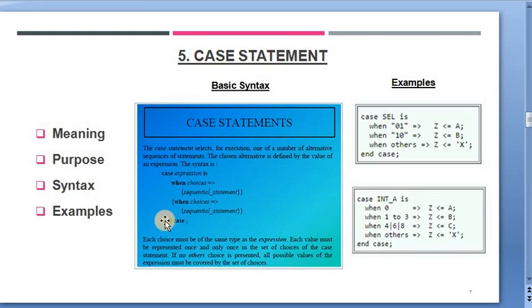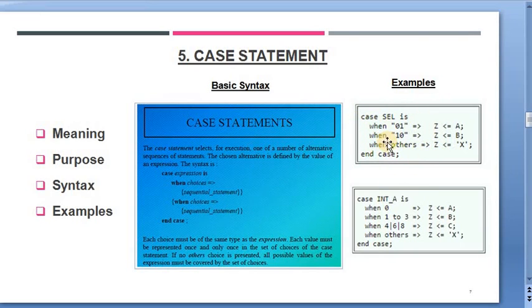As you see in the first example, the case statement is executed in such a way that when case is 0, 1, then Z is equal to A, and when case is 1, 0, then Z is equal to B, else Z is equal to X. So in this way this case logic works.